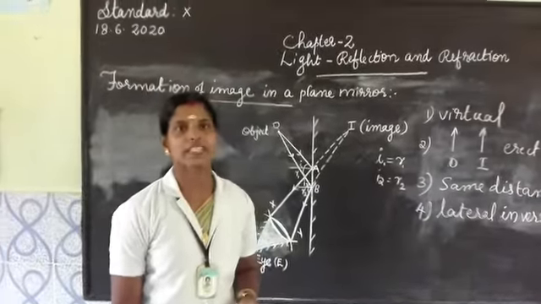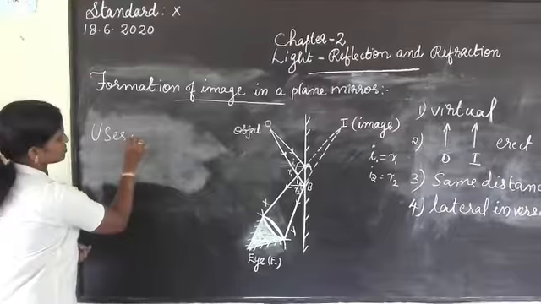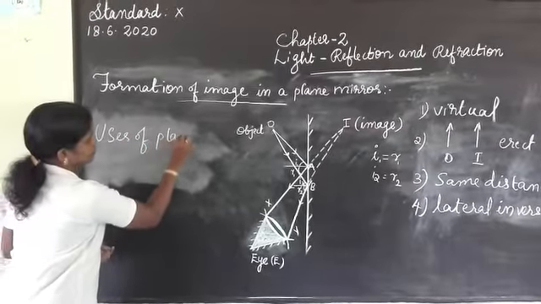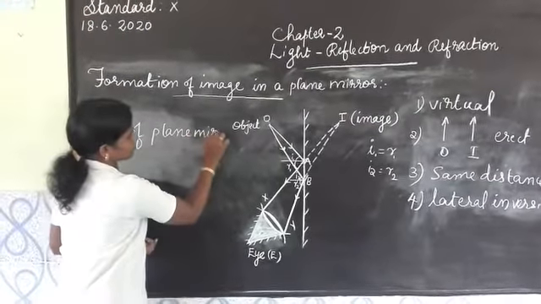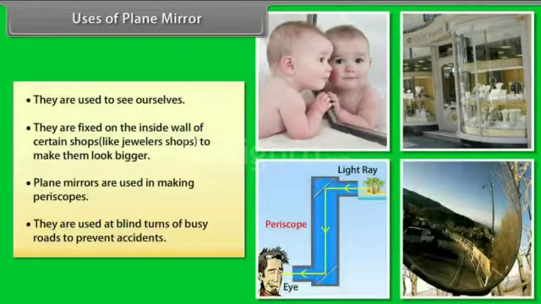Today's last topic is the uses of plane mirrors. Plane mirrors are used to see ourselves. The second use: plane mirrors are fixed on the inside walls of certain shops to make them look bigger. They are used in making periscopes.